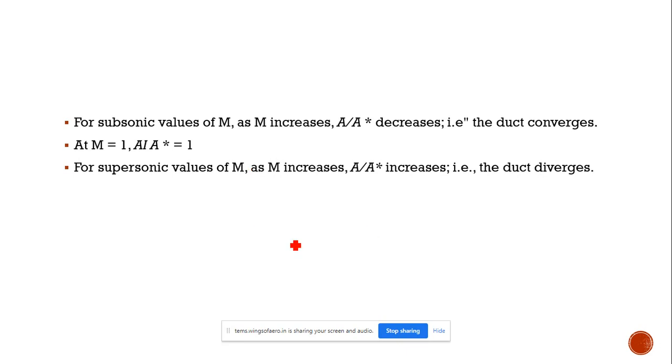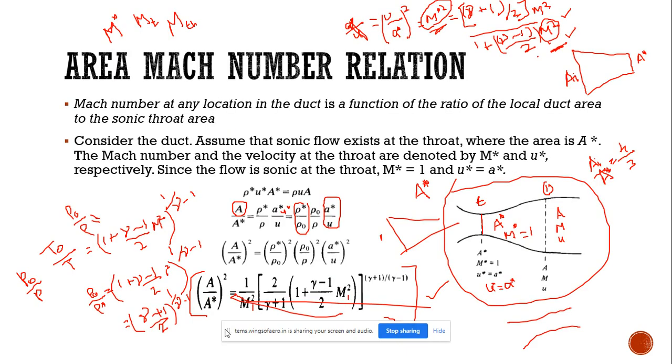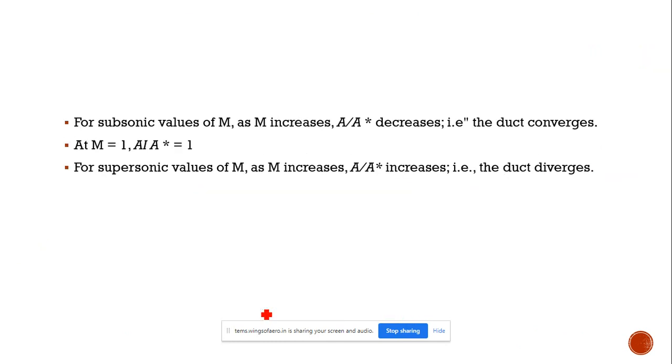So this thing I have already explained, but once again I will say. For subsonic values of Mach number, if you provide a Mach number less than 1, we will get a decreased area ratio value, so the duct will be a converging duct. And for Mach number equal to 1, the area ratio will be equal to 1. That means we will provide a minimum area for the throat.